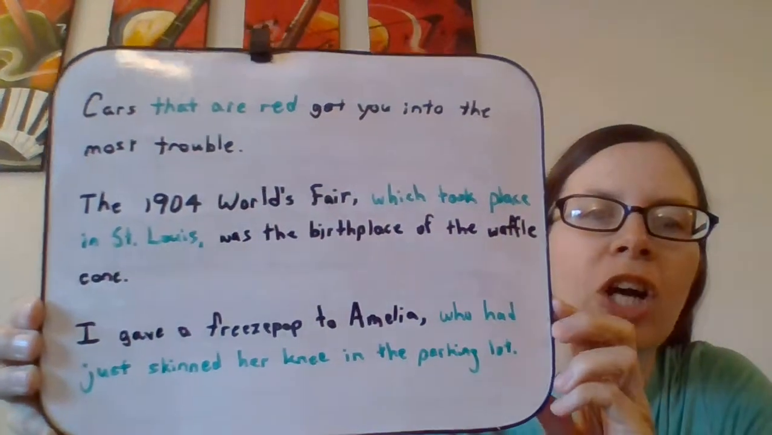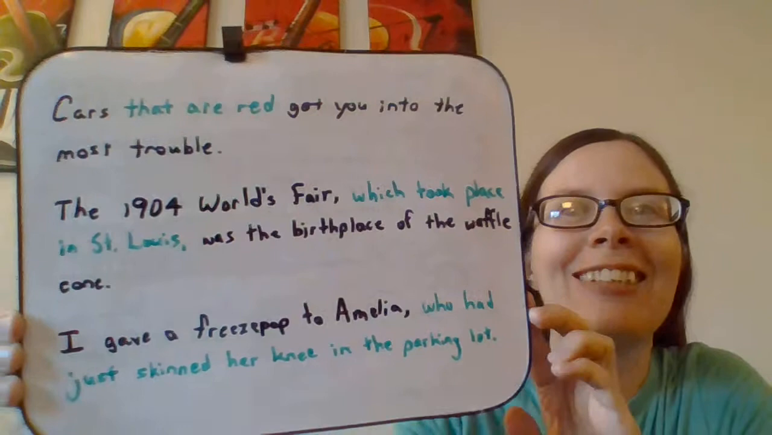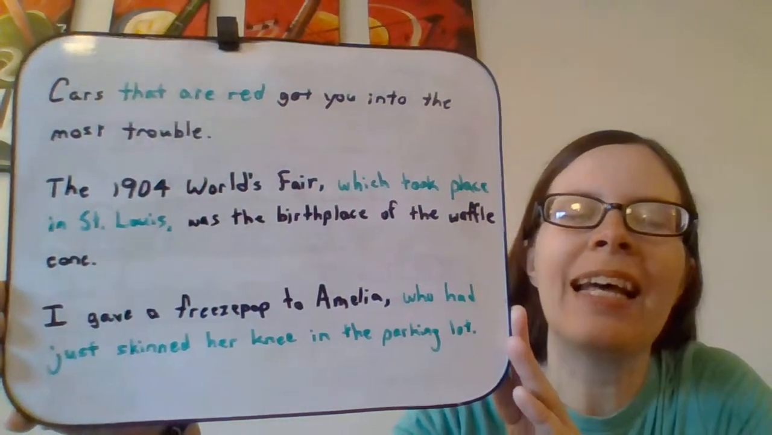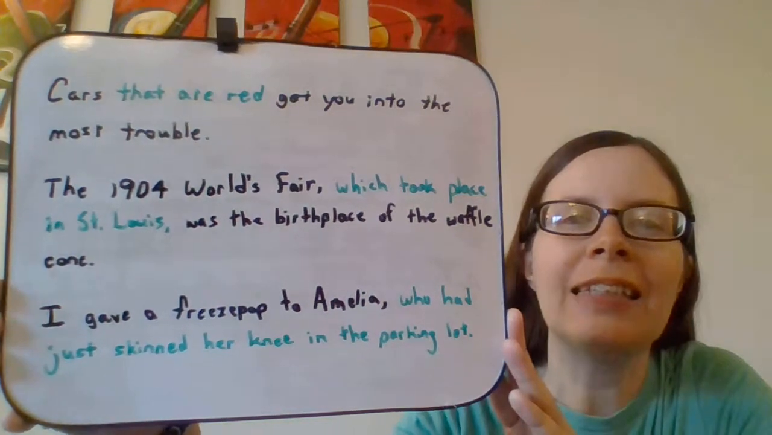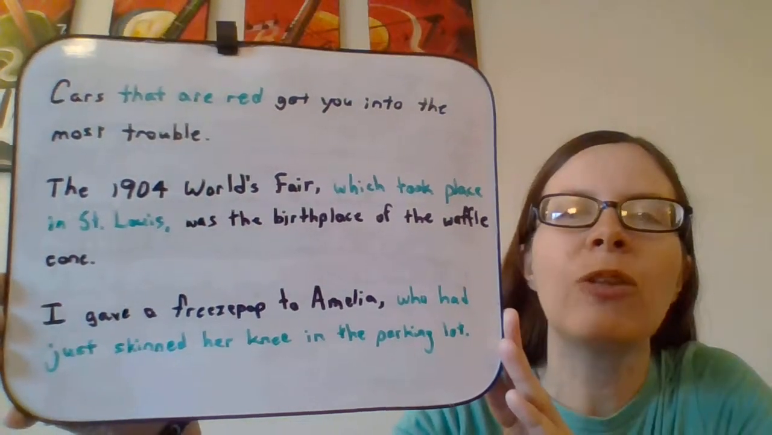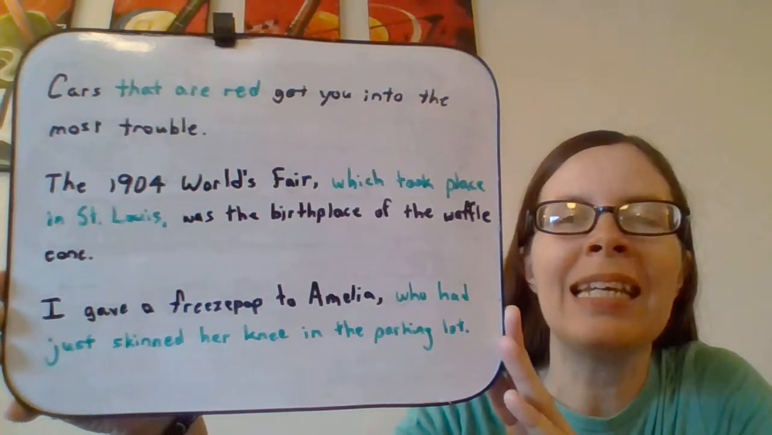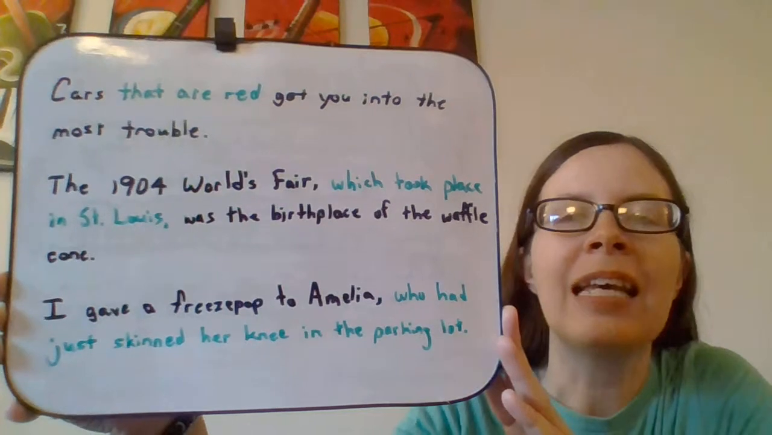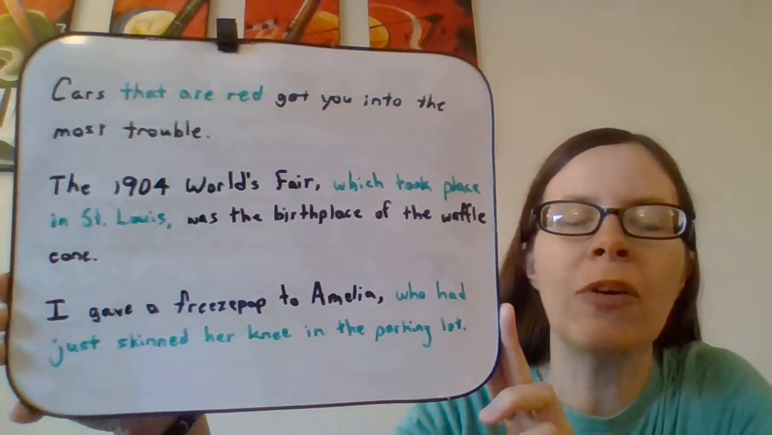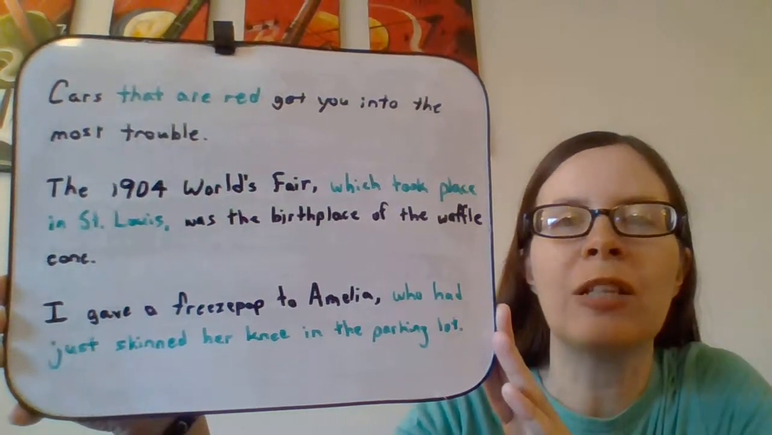It says, cars that are red get you into the most trouble. And it's true. I think cops will pull you over more often if your car is red. Anyway, do you see that the clause there, that are red? See how there's no commas around that? That means we really need that clause in the sentence. And the reason that we need it is because we don't know which cars are being spoken of unless somebody tells us. We could just say cars get you into the most trouble.